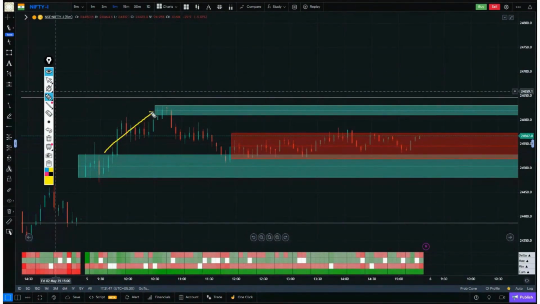If I mark this in red color, look, after 12 o'clock, Nifty went sideways today, but what confirmation did we have initially when this uptrend came? We had solid confirmation. What was it? In the first candle, there was buying. The third candle broke the buying zone on the upside, held, and we saw another solid buying. After that, a pullback came to the buying zone of this buying candle, and we saw an upside movement.